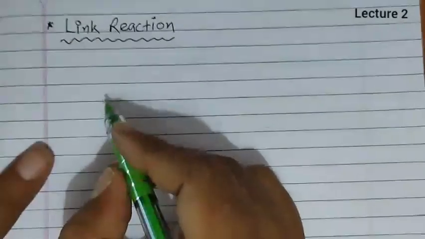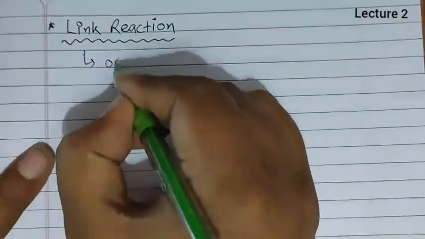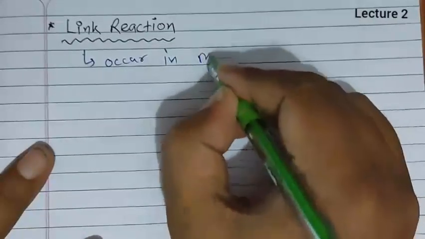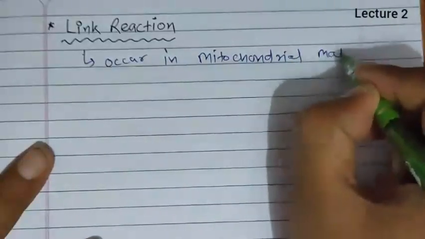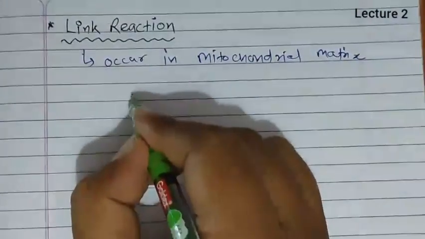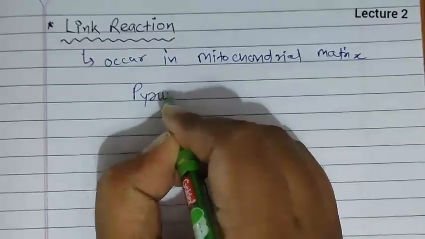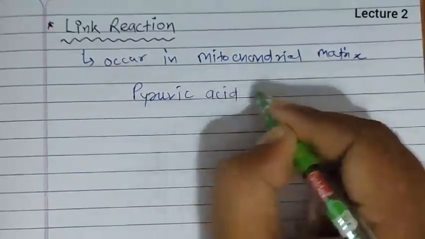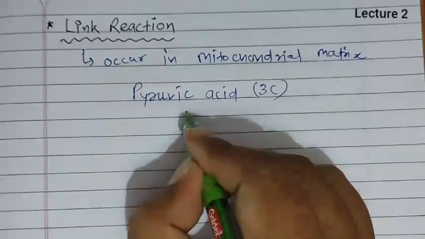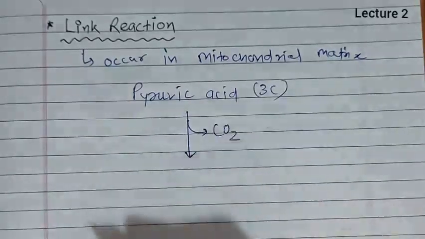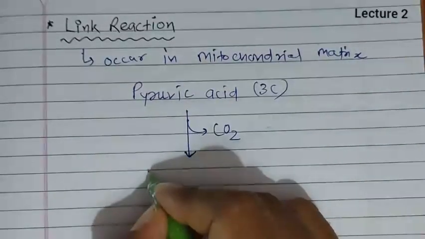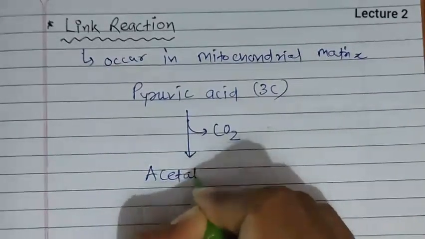Now when we talk about a link reaction, it occurs in the mitochondrial matrix, and in this, first what happens, pyruvic acid is there, which is a 3-carbon compound. First a decarboxylation will occur, a CO2 will get released. So this 3-carbon intermediate will convert into a 2-carbon intermediate, that is an acetate moiety.